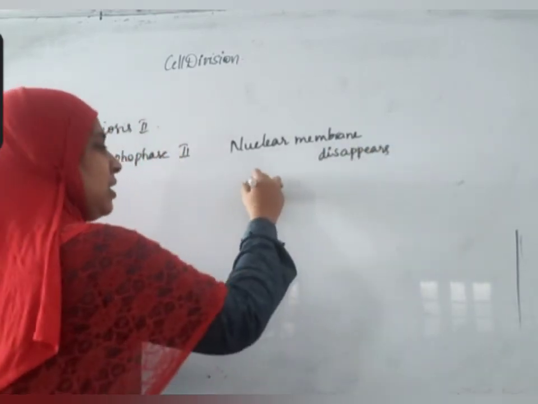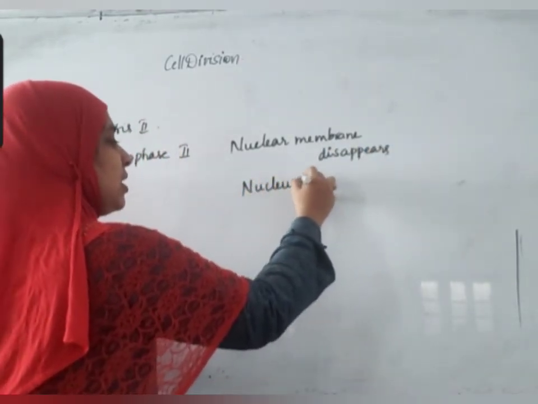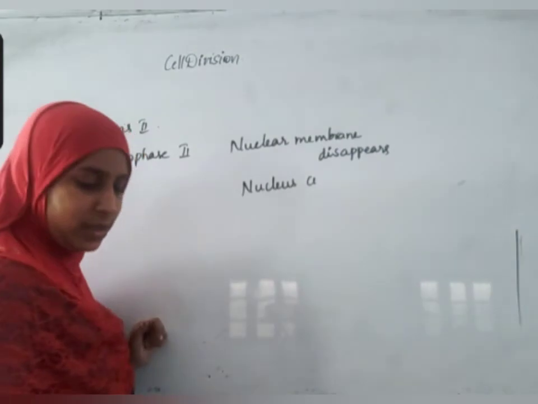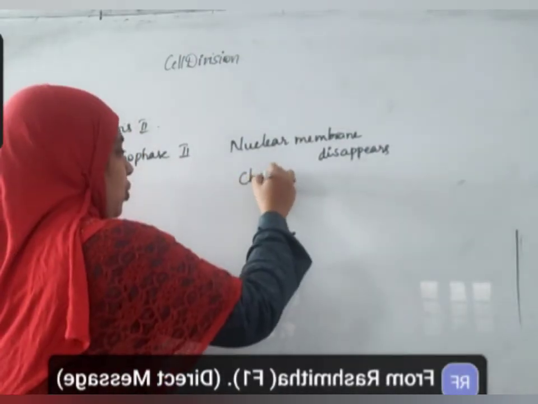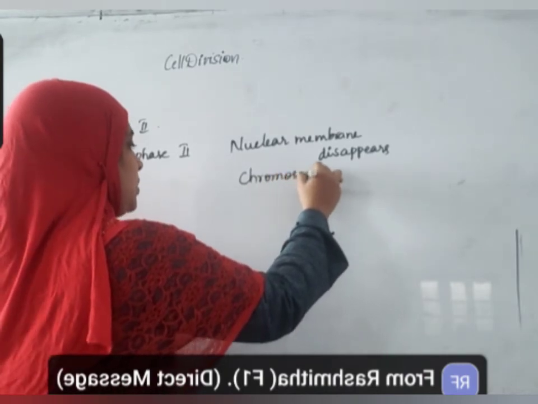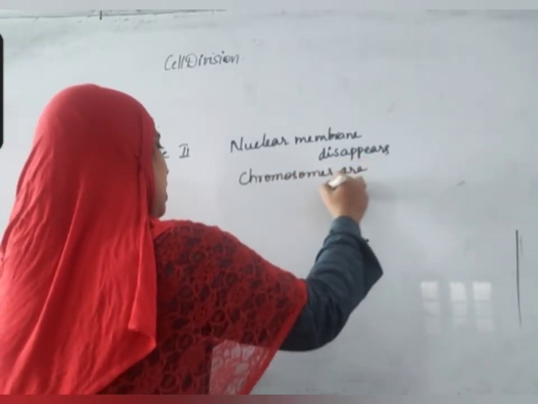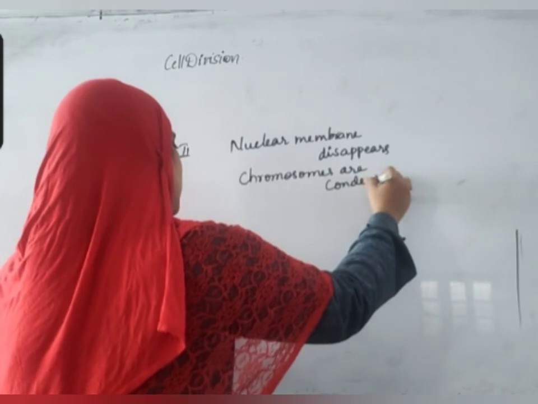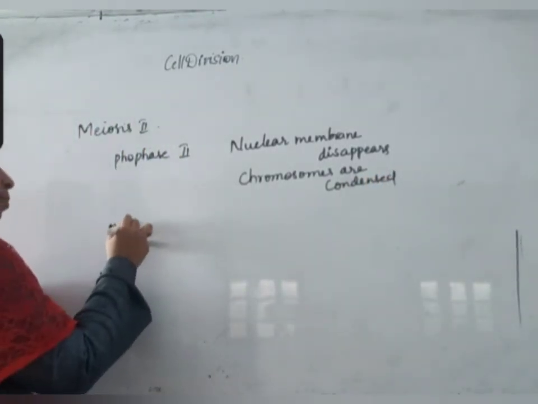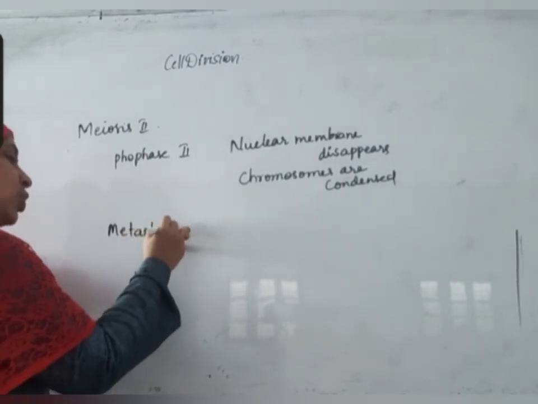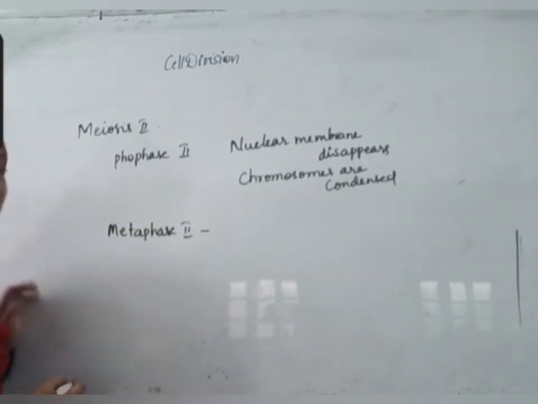And in the nucleus, chromatin condenses to form chromosomes. Chromosomes are condensed. That's all.